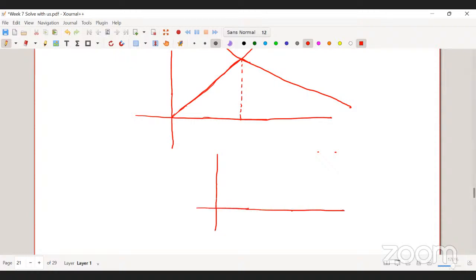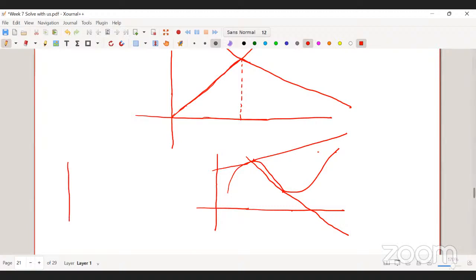For example, if I take this graph, at this point this is a tangent, but if I draw a tangent at this point, I'll get a different tangent. So it depends on the point at which you want to draw the tangent.